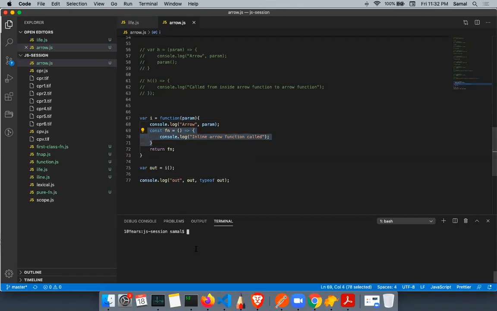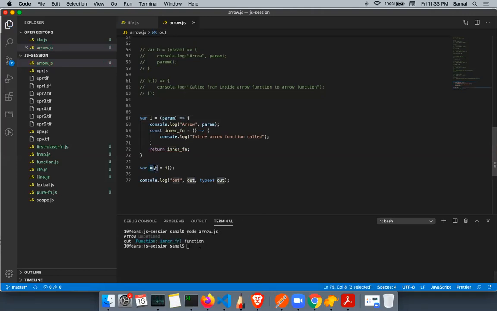Okay? So if I print this, we will see output function and the function. Correct? The function name is fn. Let's say if I call this inner fn, it is inner fn, right? Right. So this is with a normal function. I can basically do exactly this with arrow function. It will exactly run this.